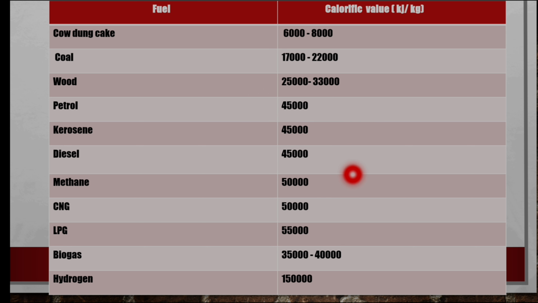And here methane and compressed natural gas, these 2 have the same calorific value. And then LPG, liquefied petroleum gas, has 55,000 calorific value, and biogas has 35,000 to 40,000 calorific value. Hydrogen has the highest calorific value among all, because hydrogen has 150,000 calorific value. Okay, the highest one is hydrogen. Okay, next.